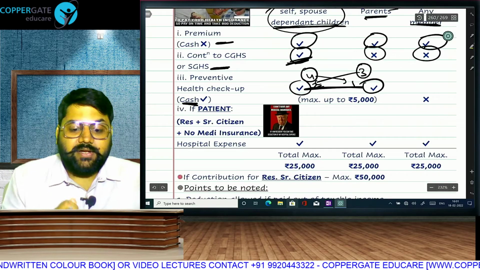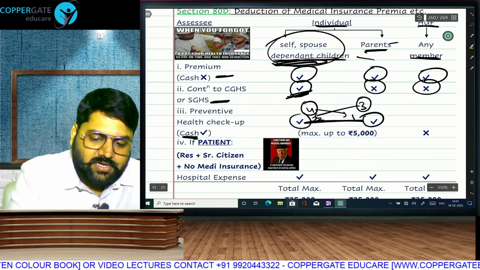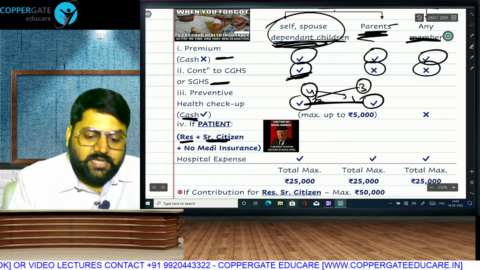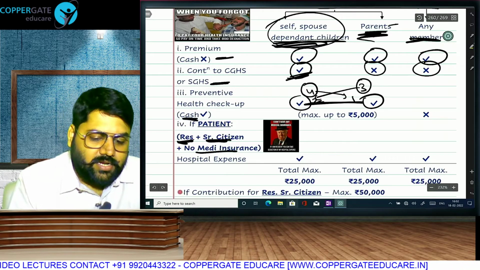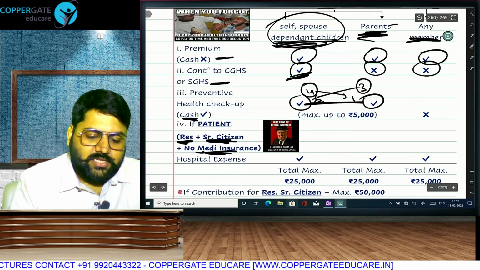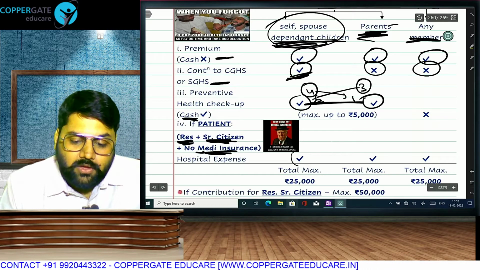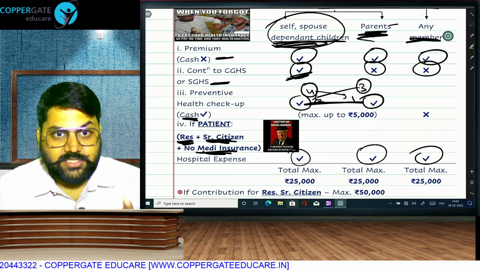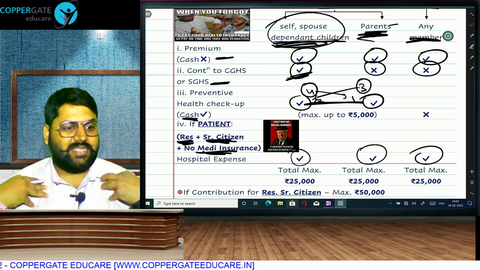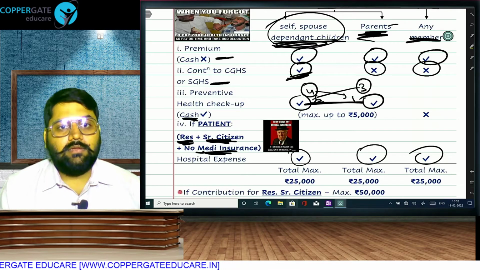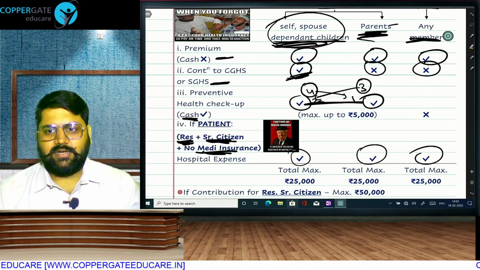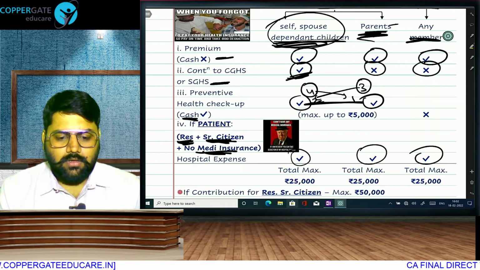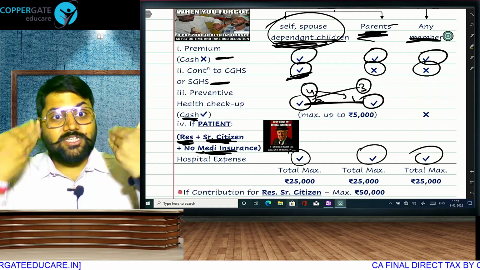And if you are a patient, the first category is these people, second category these people, third category any member who is a resident, senior citizen, not having insurance. Then we will allow you to take hospitalization expense also. But only if the patient is 60. See, assessee, I am less than 60, and my mother is also not 60 till now. But in case my parent is 60, I don't have to see the assessee, I have to see the beneficiary.